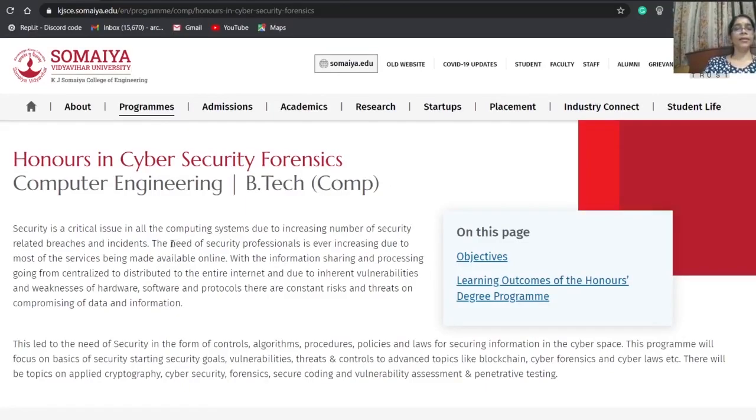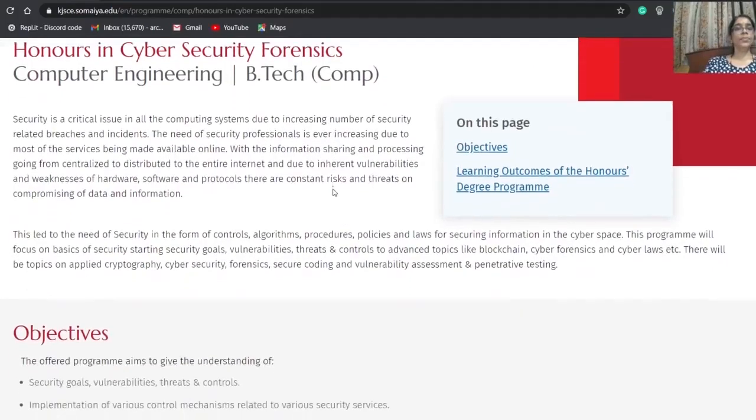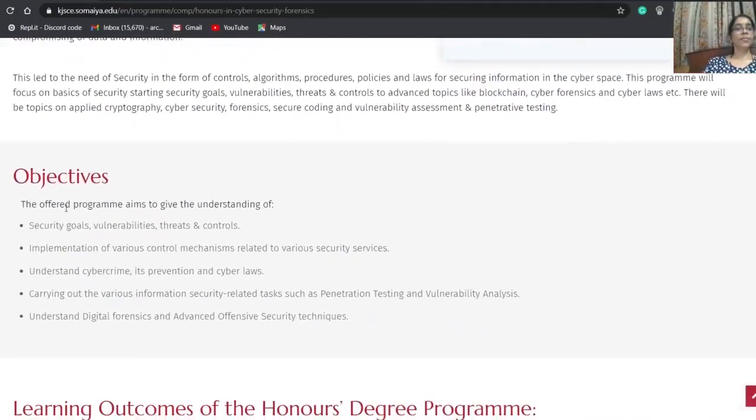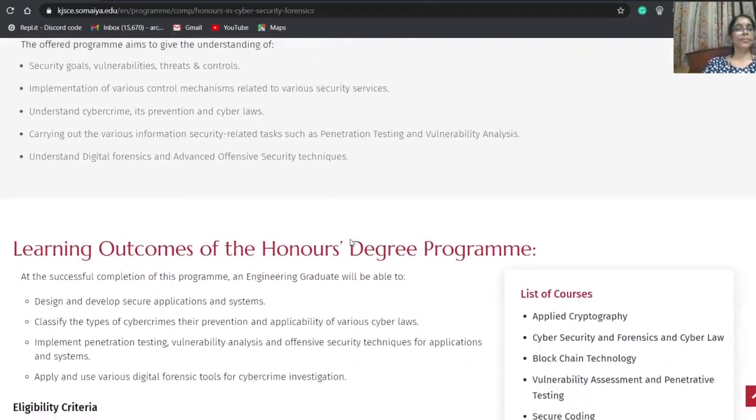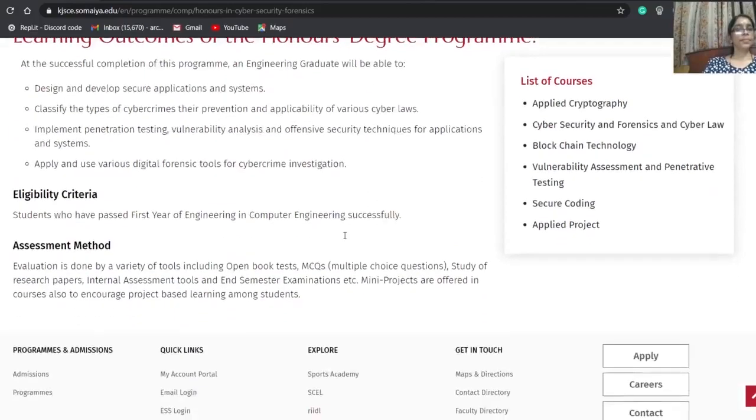There you can see a brief introduction about the program, objectives of the program, learning outcomes of the program, eligibility criteria, and assessment methods. On the right hand side, you can see the list of courses that are there in the program.